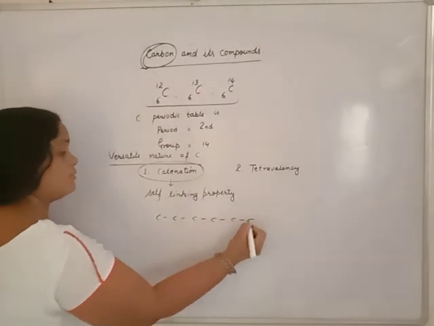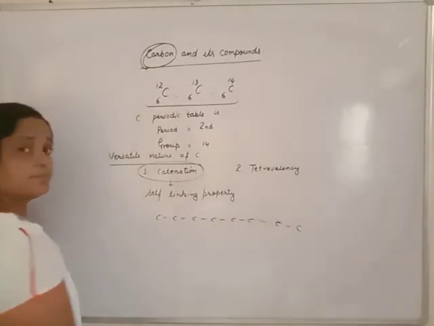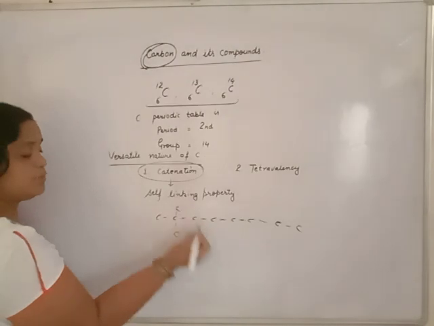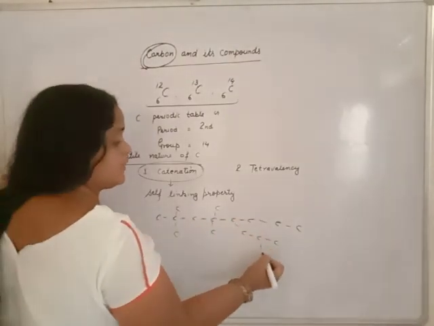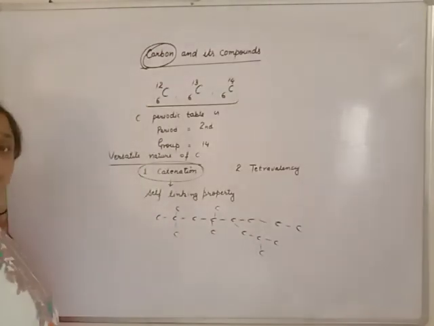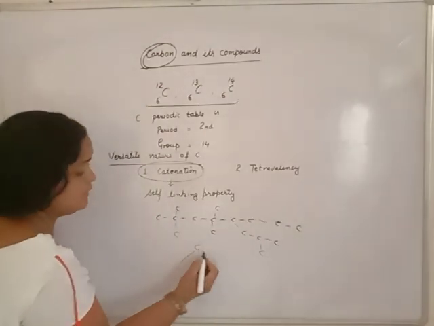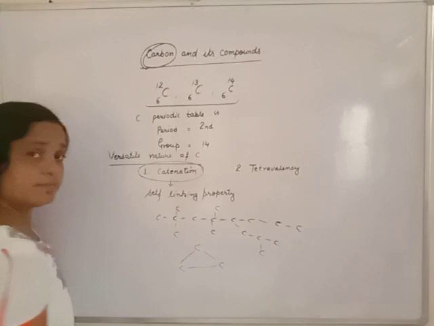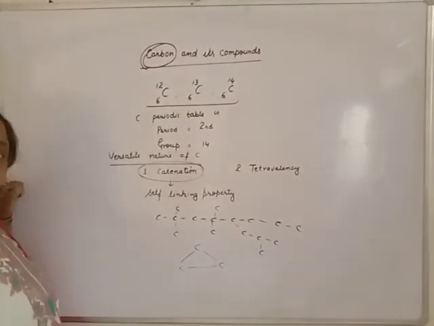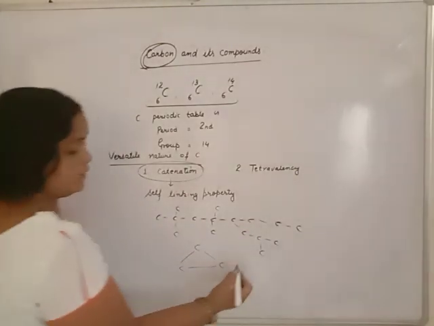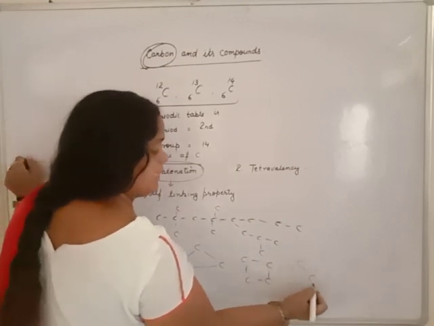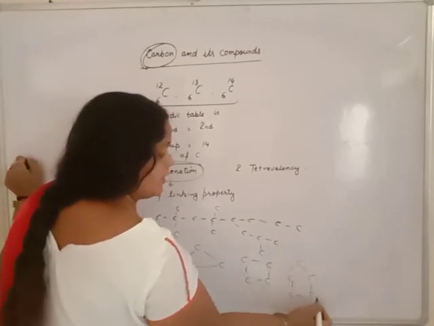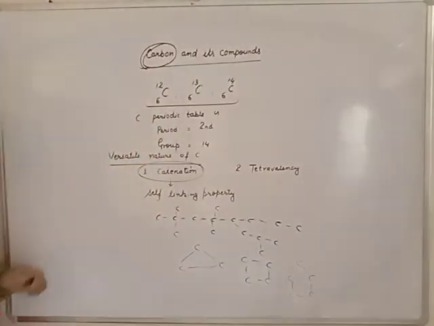A number of carbons combined in straight or branched positions, like this. Small branch, long branch, sub branch, etc. Also in closed condition: 3, 4, 5, 6. 3, 4 cyclic, pentacyclic, hexacyclic, heptacyclic, so many.